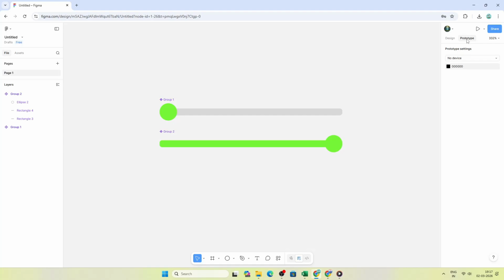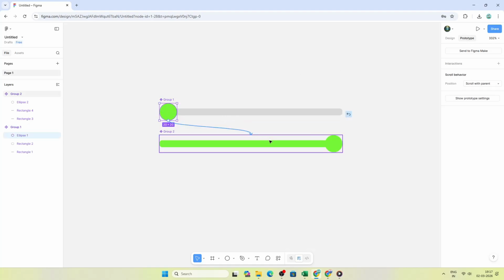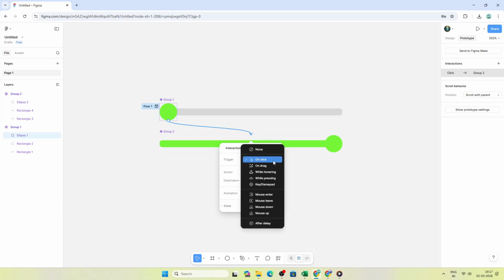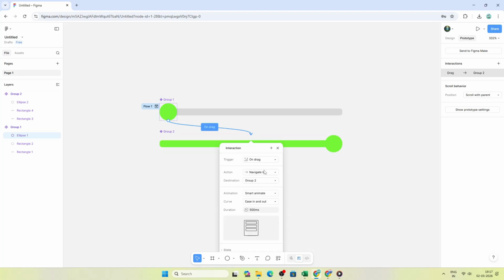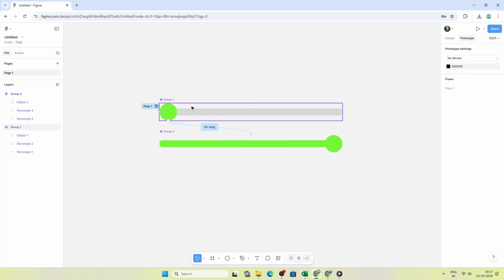In the first group's variant, click the handle and drag the blue prototype arrow to the second group's variant. Set the trigger to on drag and choose Smart Animate with an ease out curve at around 300 to 500 milliseconds. This gives the handle and fill a smooth motion.